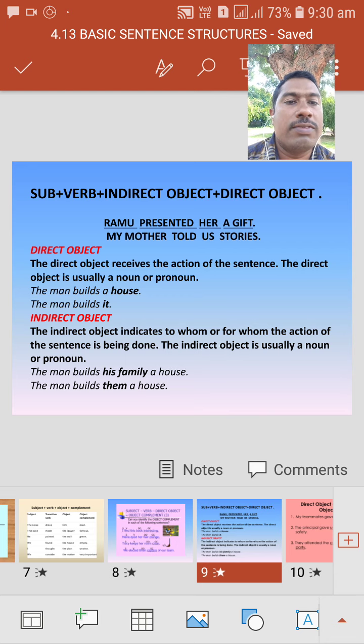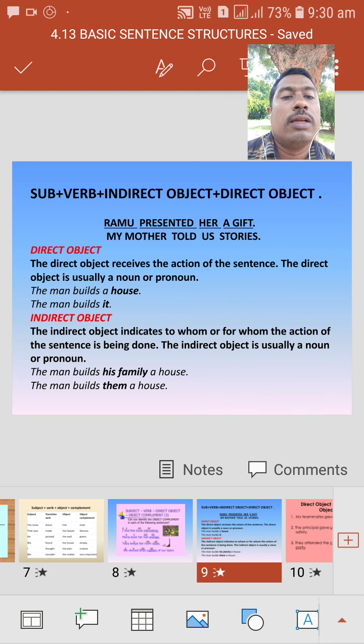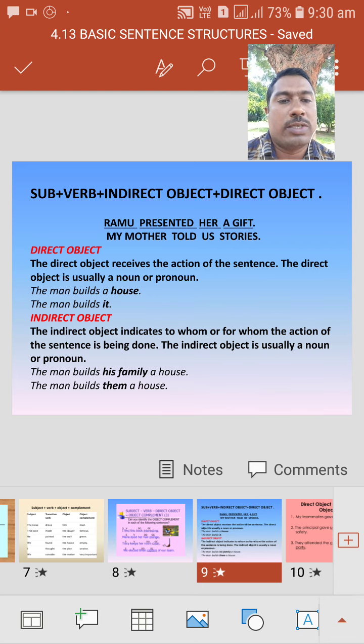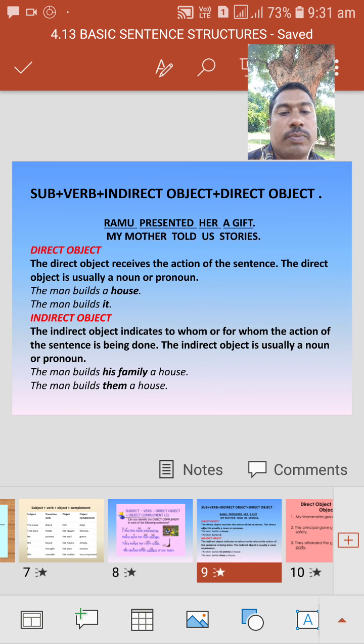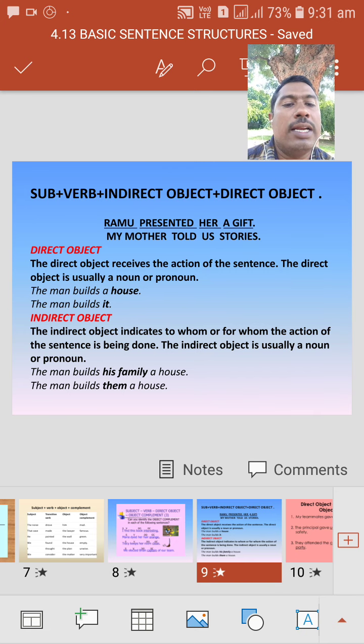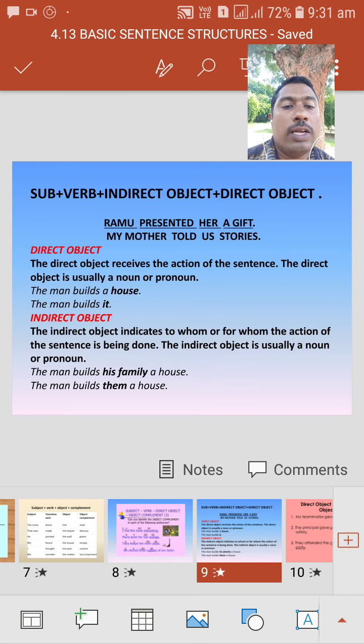Of course, this kind of structure we can observe in the active voice and passive voice. Okay, a sentence with two objects. Here we have two objects, one is the direct object and another one is the indirect object. Ramu presented her a gift. Ramu is the subject and presented is the verb. Her and gift, these are the two objects. Then we have to identify which one is the direct object and which one is the indirect object.